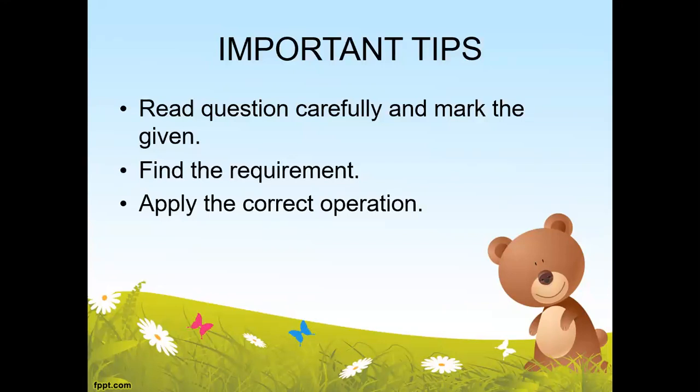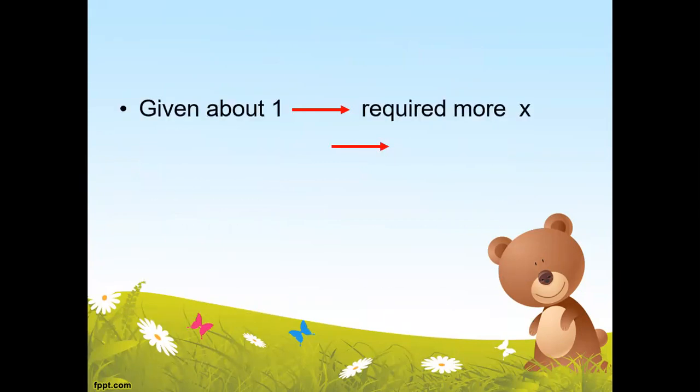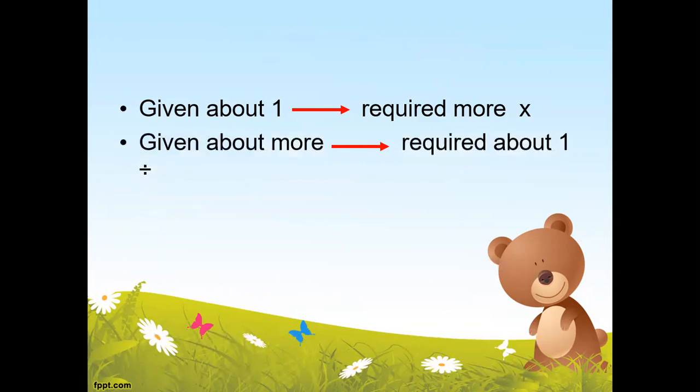And now I'm going to give you some tips related to the word problems of division and multiplication specifically. If we are given about one thing and we want to find about many things, we should do the multiplication. Again, when we want to find about one thing and we are given a lot of things, we will do the division.